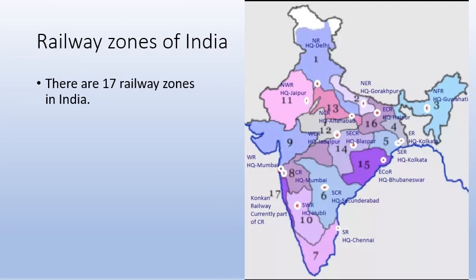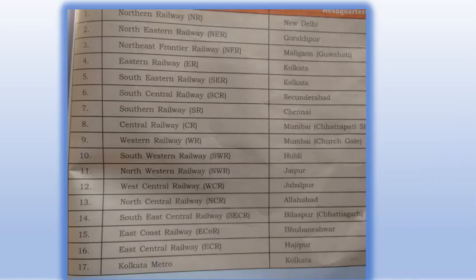An important part of railways is the railway zones. There are 17 railway zones in India. You can pause this slide and look through the railway zones: Northern Railway, Northeastern Railway, Northeast Frontier Railway, Eastern Railway, Southeastern Railway, South Central Railway. You should know at least 5 to 10 important railway zones.